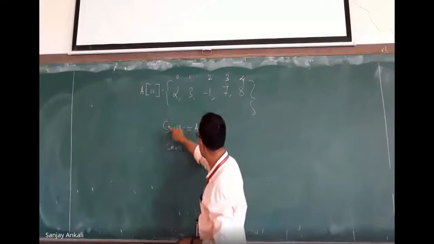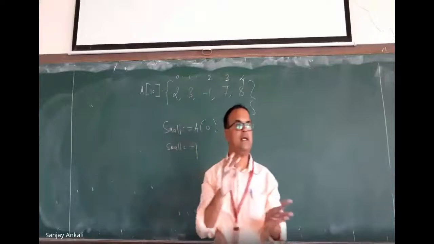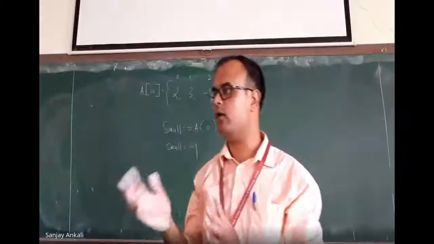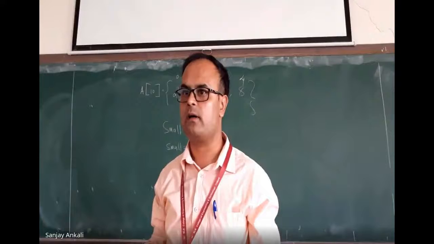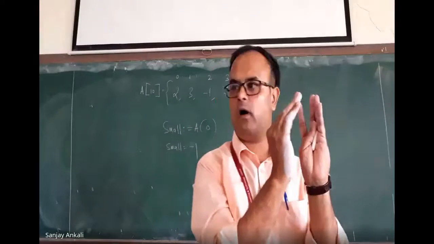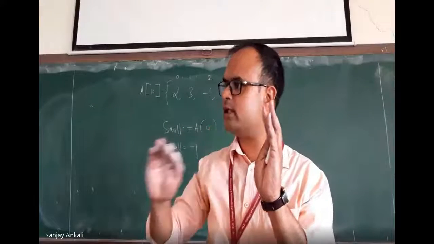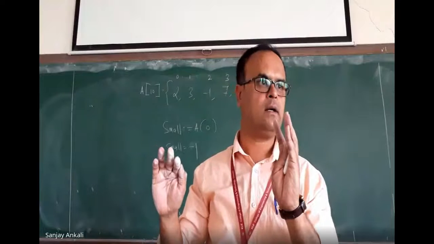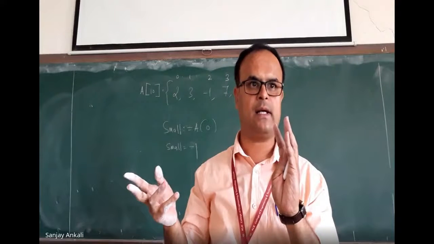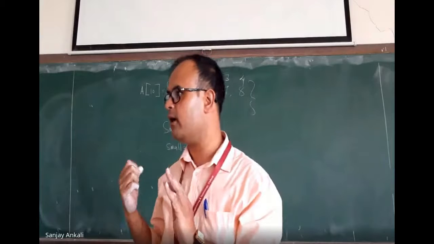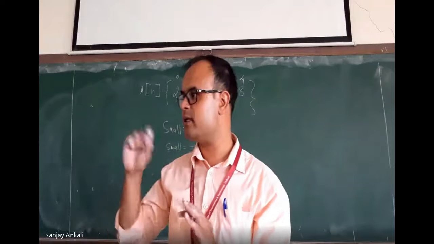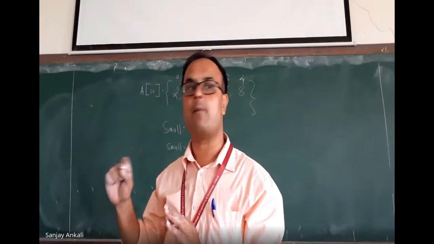Then go for comparing small with this. Don't say a of i with a of j or a of i plus 1. No. I take a variable small that should be holding all the small numbers after comparison. Clear? What is it that we have done now? We are just doing comparison, nothing else.